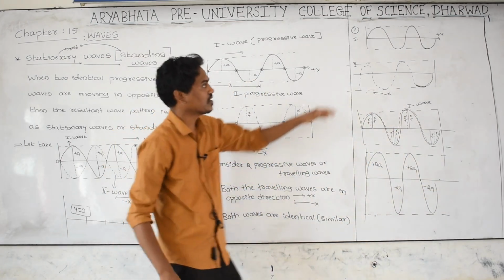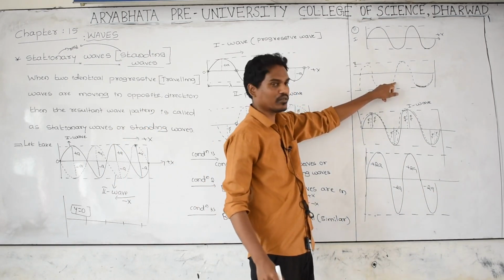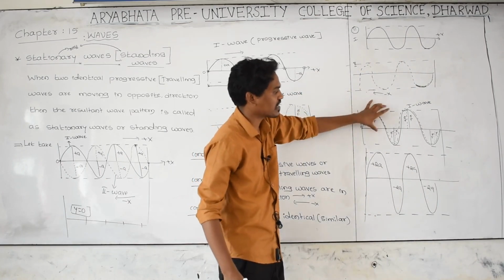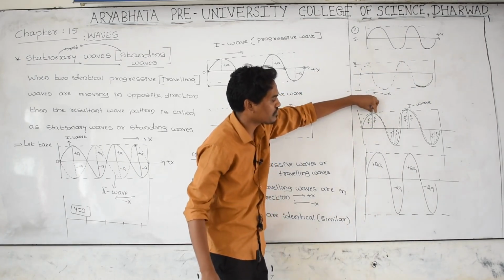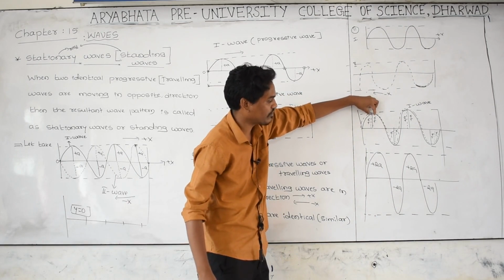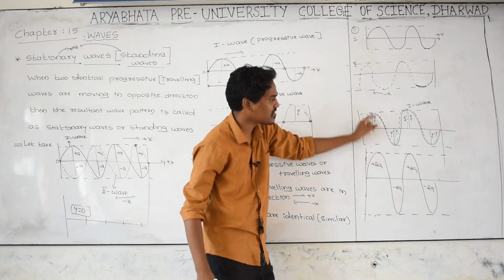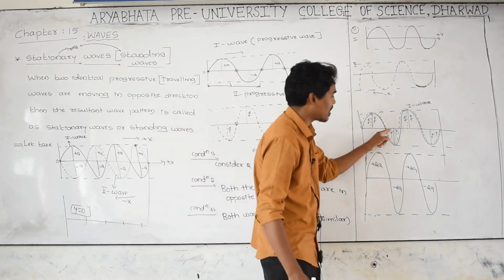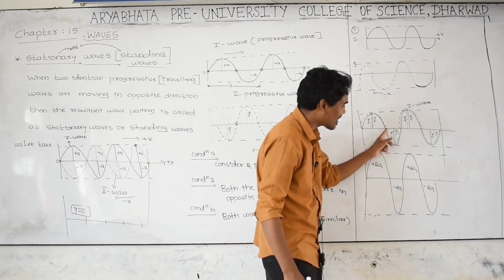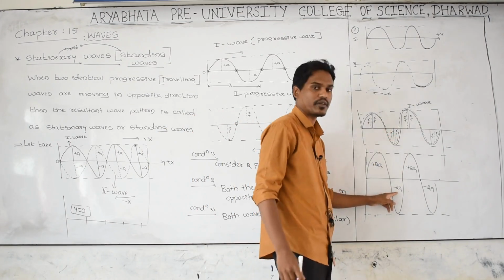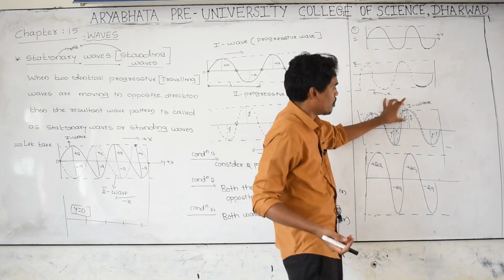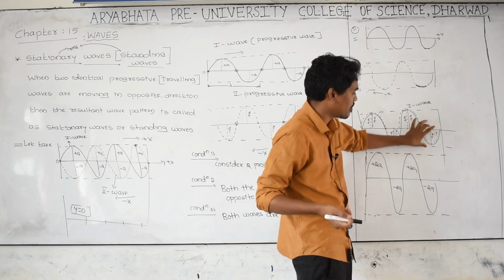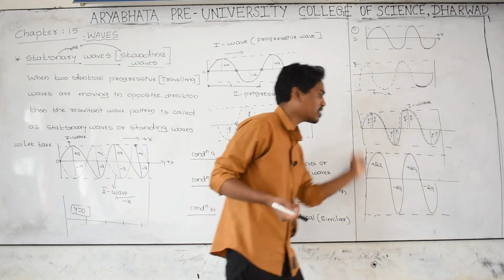And here, can two waves merge like this? One is moving in positive x, one is moving in negative x. First traveling wave and second traveling wave have merged exactly. The crest of the first wave exactly merged with the crest of the second wave, then plus A becomes plus 2A. Means amplitude and energy become double. The trough of the first wave and the trough of the second wave exactly merged, minus A, minus 2A. The wave becomes double. Plus A crest of first wave, crest of second wave, plus A plus 2A, minus A minus A, minus 2A. Here wave energy becomes double.